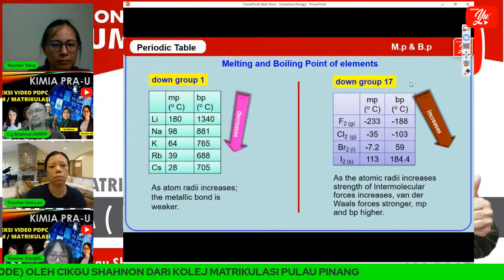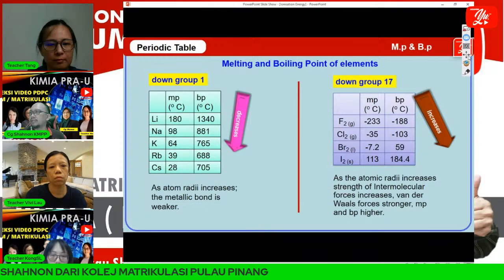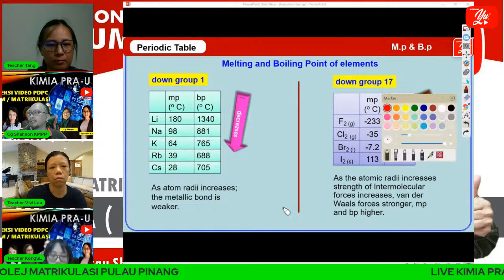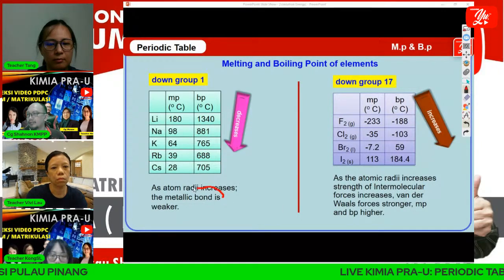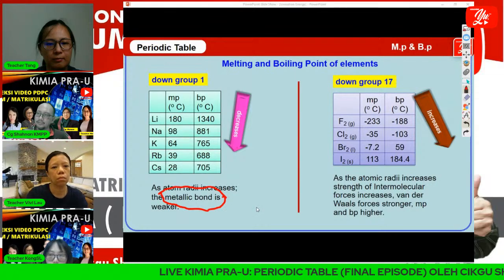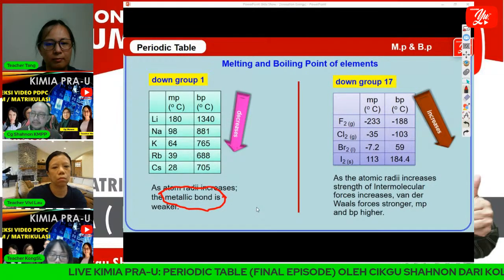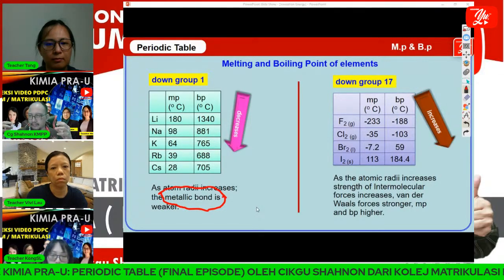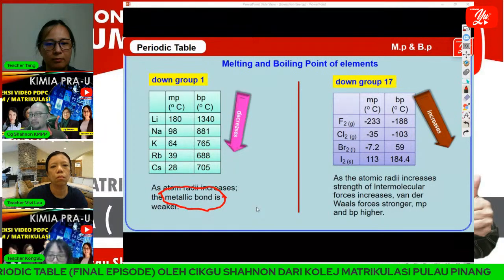For group 1, it decreases because of metallic bond. Actually we refer to the elements, and the type of bonding is metallic bond.